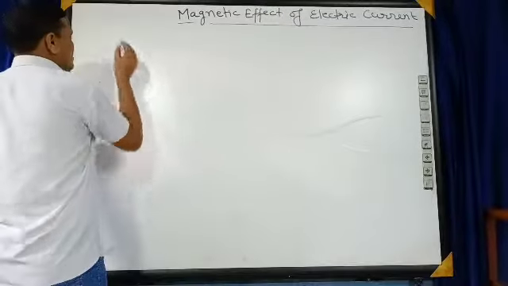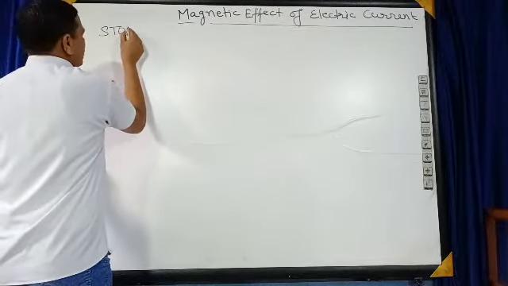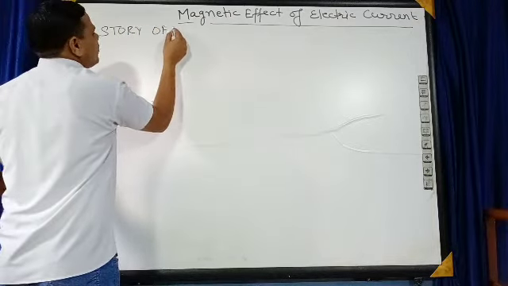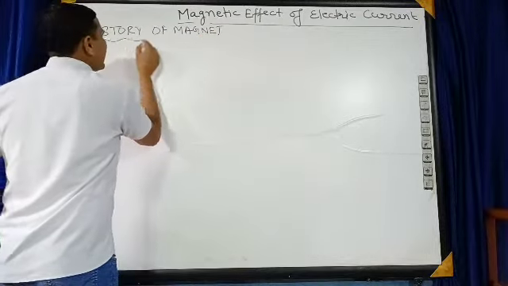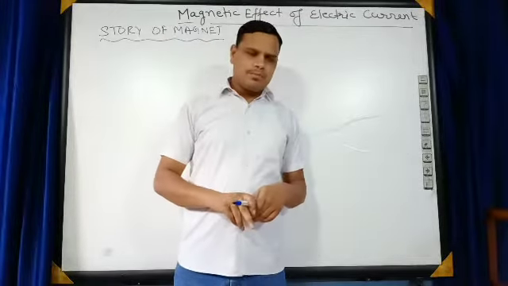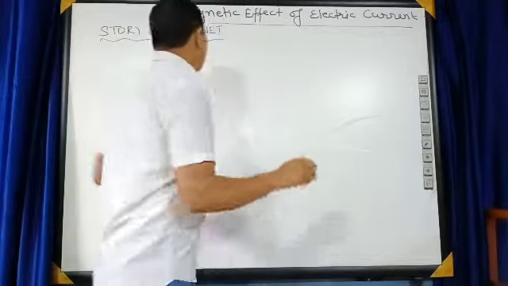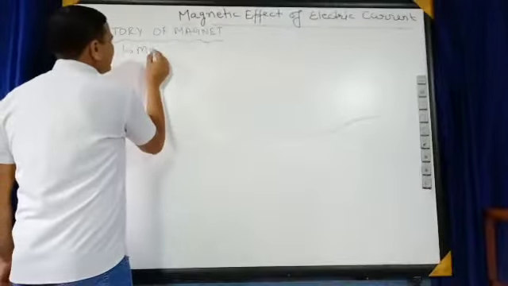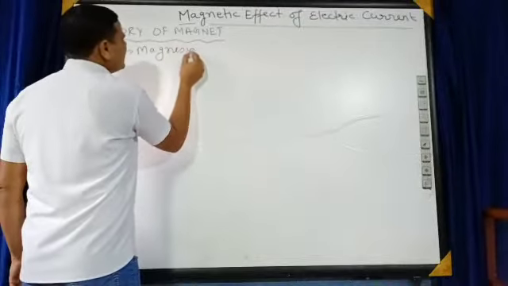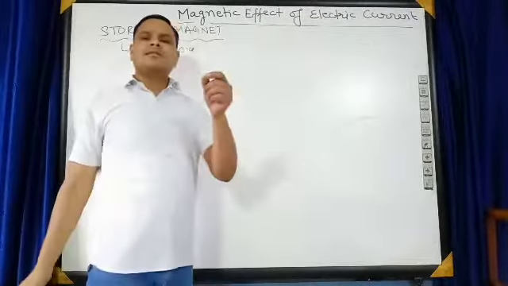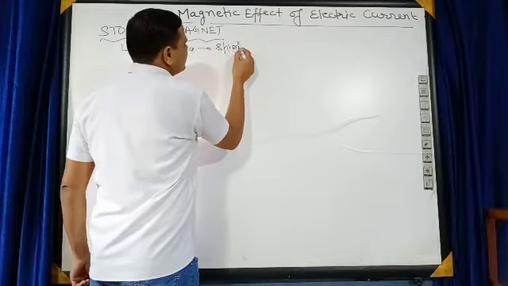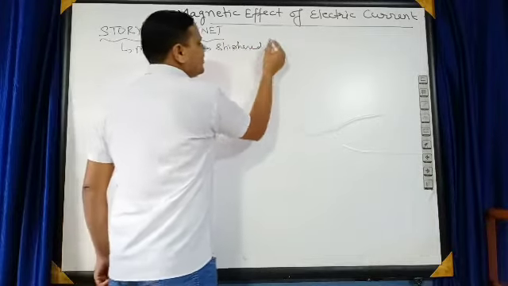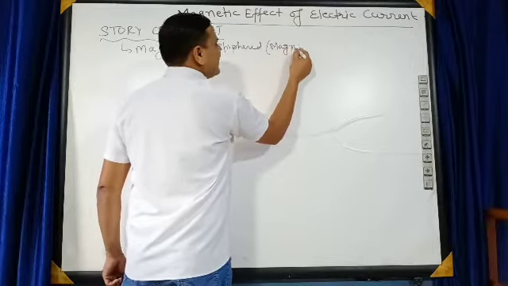Now, let us begin with the story. The story of magnet. From where we have got the magnet. First, in Greece, there was a place called Magnesia, and there used to live a shepherd known as Magnes.